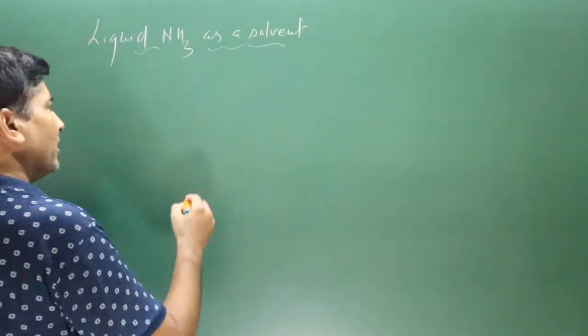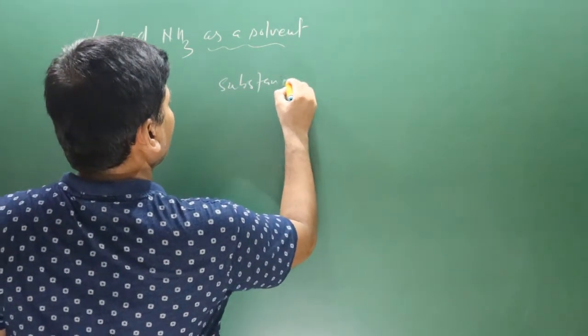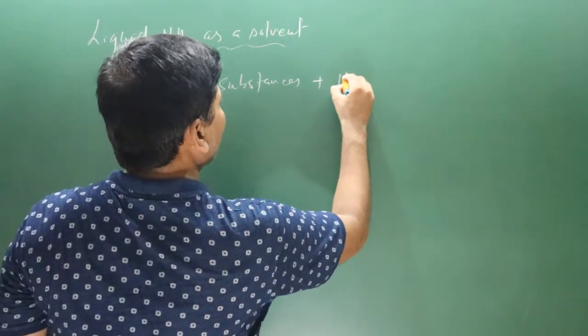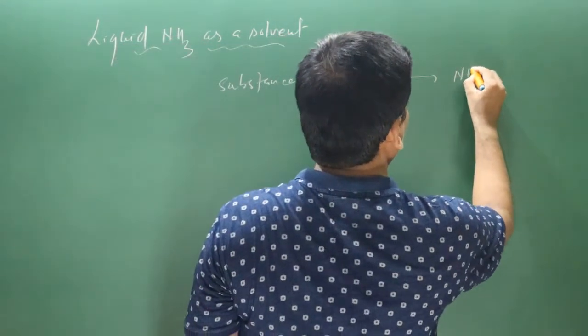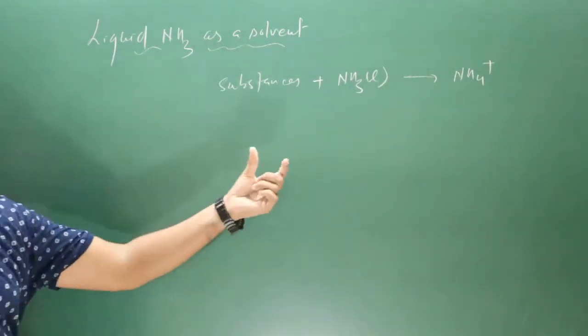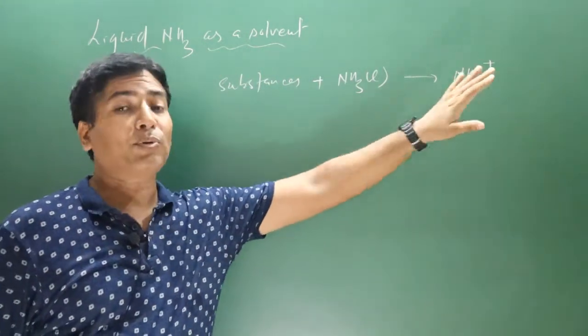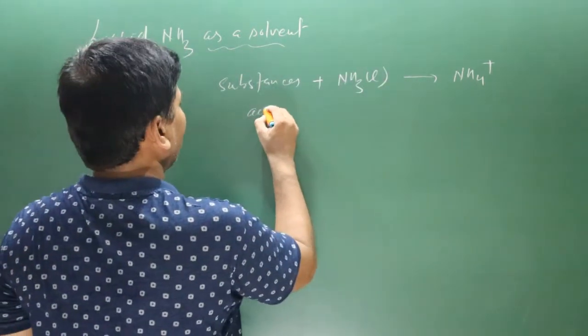Keep in mind, the substances which dissolve in liquid ammonia and produce ammonium ions act as acids.